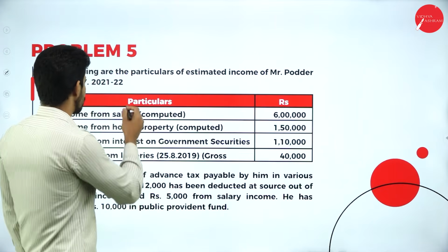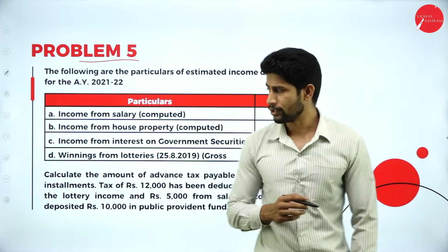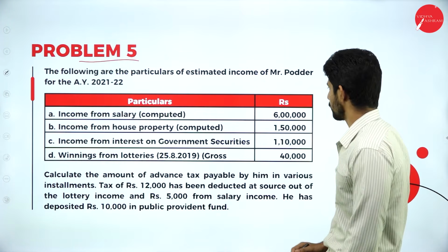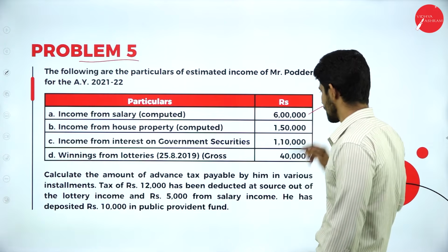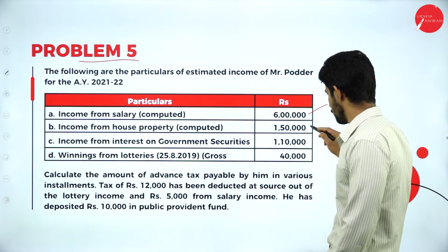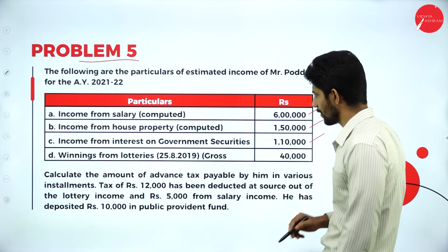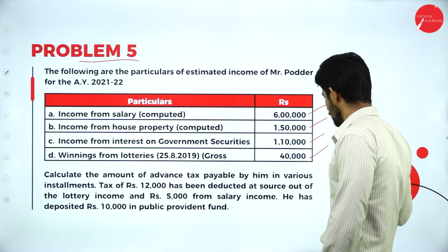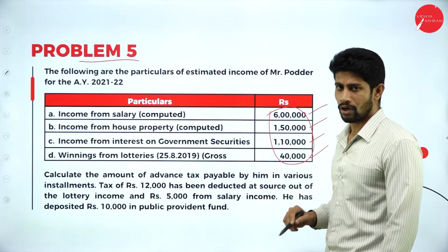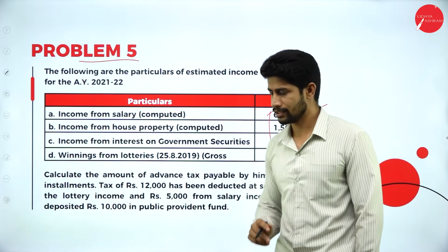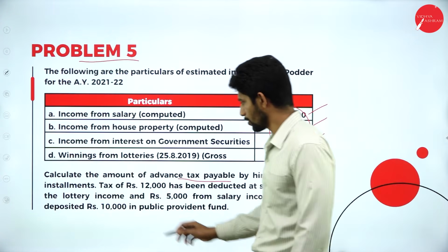Next, moving further to the next problem: the following are the particulars of estimated income of Mr. Podar for the assessment year 21-22. He has given four incomes: income from salary of rupees 6 lakh, income from house property of rupees 1,50,000, income from interest on government securities 1,10,000, winning from lottery rupees 40,000. So this much is the income he is earning. Okay. Now on this we are supposed to compute the tax. So calculate the amount of advance tax payable by him in various installments.